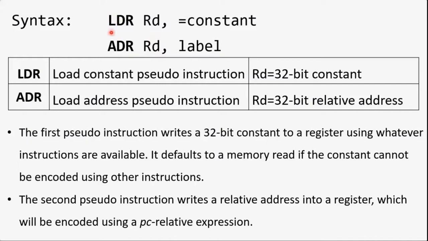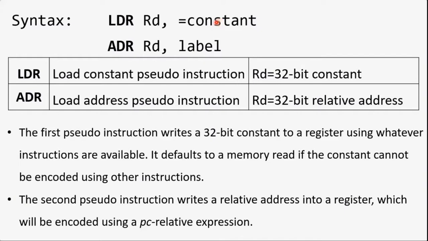These are two instructions, but in the background there is no such instruction actually. When you use LDR or ADR to copy a 32-bit constant value into a register, by default LDR or ADR do not execute. These are instructions for a programmer.